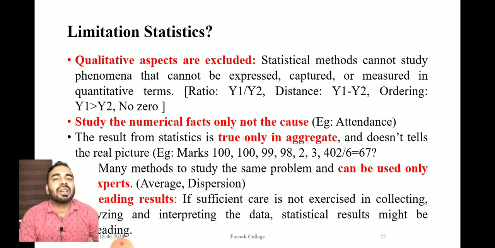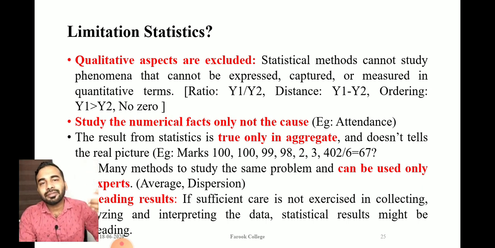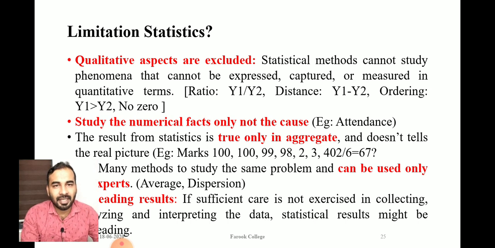If you subtract yesterday's income from today's income, it also has a meaning. The ordering of your income is possible: today's income is more than yesterday's income. Clear? And someday you may not have any income; zero income is also possible. So these are all four properties that a quantitative variable should have.